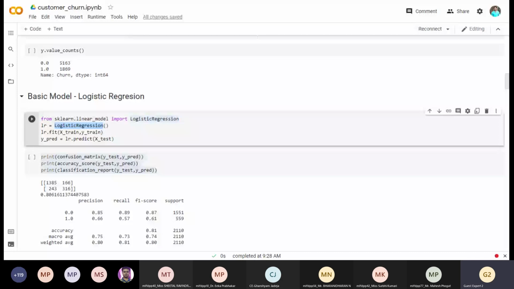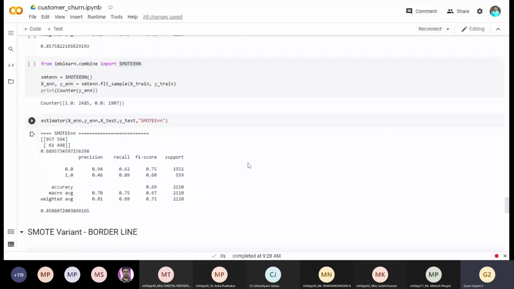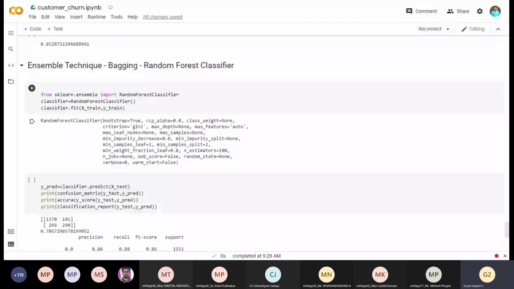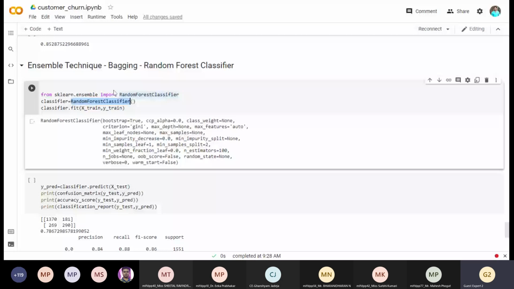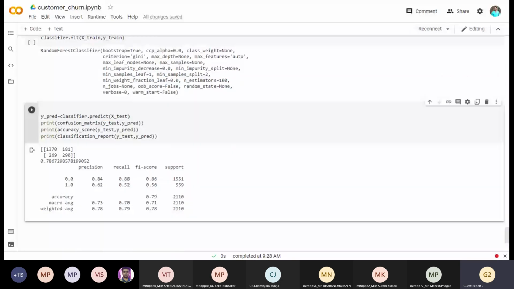So here I have directly jumped to the second approach, because in theory we had conducted this random forest classifier. As in random forest classifier, we do not need to manipulate the data. We have just trained the random forest classifier, and after training, we got these values, 181 and 269 and 62, 556, which is again, you can see that the precision and recall have been reduced. So definitely we cannot simply use this random forest classifier.